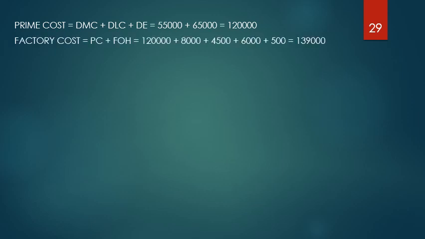Now we will calculate one by one. Prime cost is given by DMC plus DLC plus DE. DE are not there, so wherever you have marked DMC and DLC, go on adding them. That comes out to be 55,000 plus 65,000, 1,20,000. Then factory cost is given by prime cost plus factory overheads. Wherever you marked FOH, go on adding all of them.